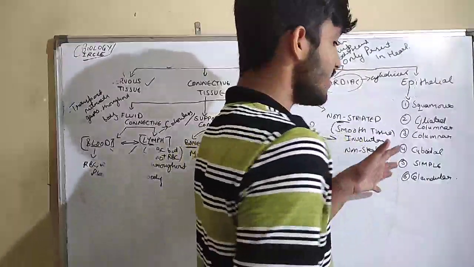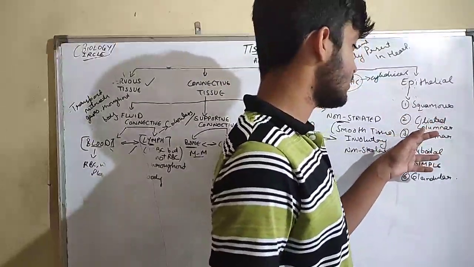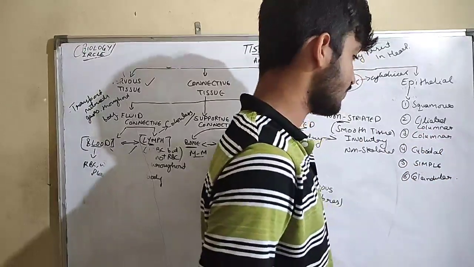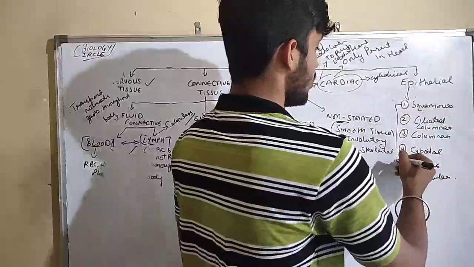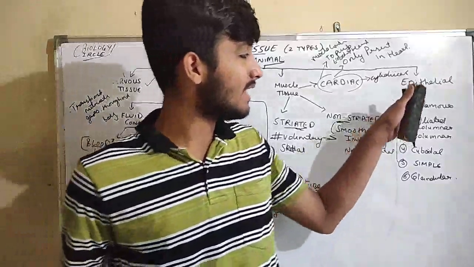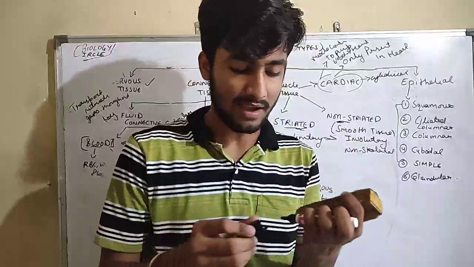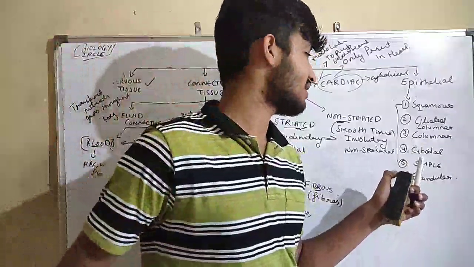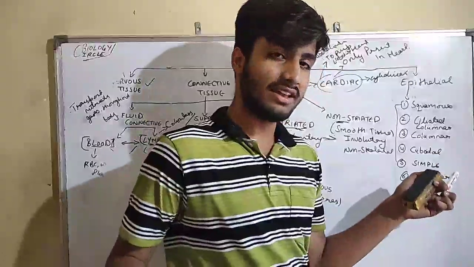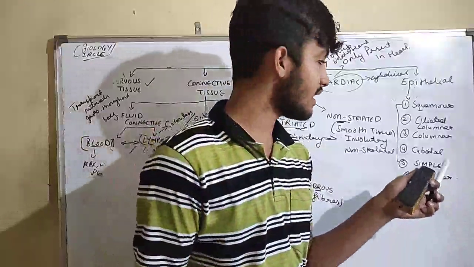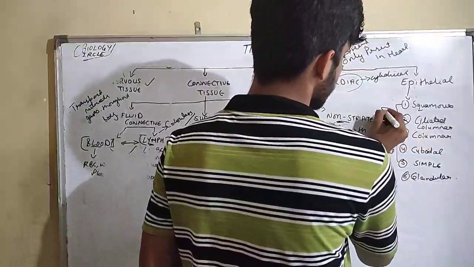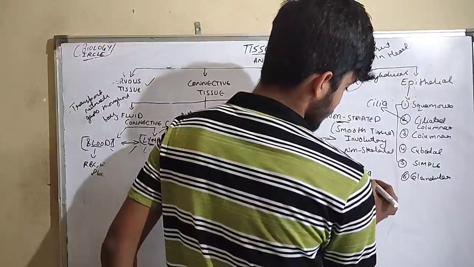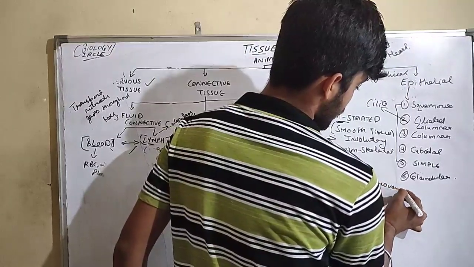So epithelial, we have types: squamous, ciliated, columnar, cuboidal, simple and granular. Guys, one thing about all this is they are classified on the basis of their shape. So let's have some common sense: ciliated epithelium has cilia, and cilia help in movement.